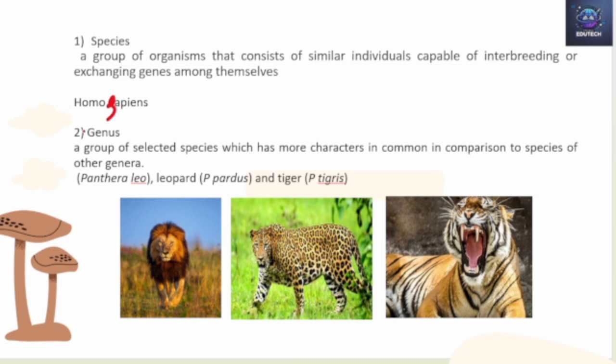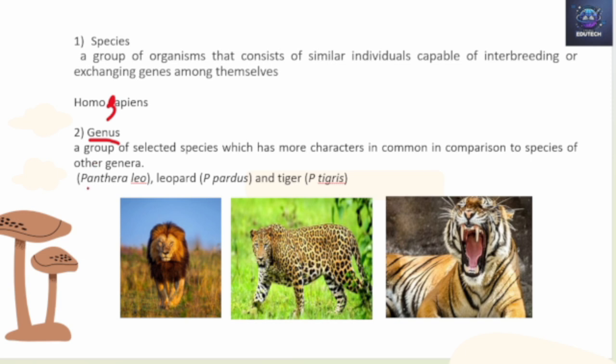The next part is the genus. A genus is a group of selected species that have more characters in common in comparison to species. Species is more specific, whereas genus is slightly broader. It can accommodate some more things.